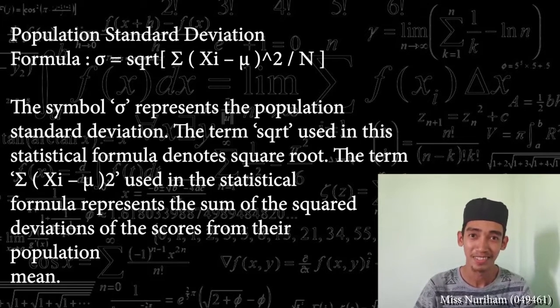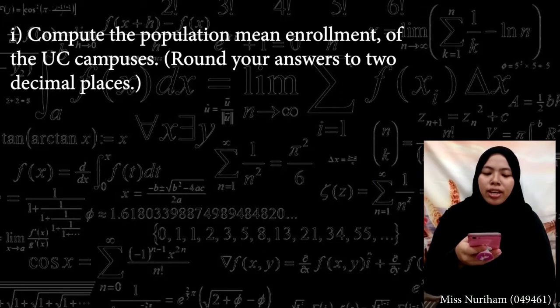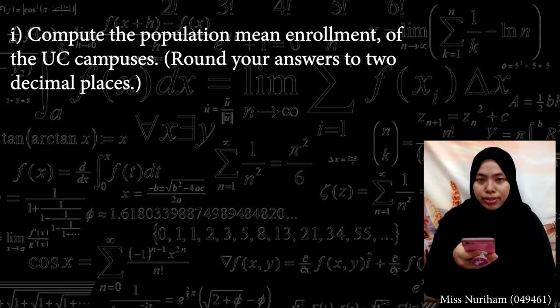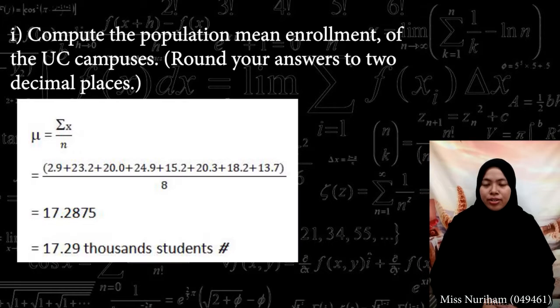Thank you. For number 5.1, we need to compute the population mean enrollment of the UC campuses and round your answer to 2 decimal places. So the formula of mean is mean equal to summation of x divided by n. After we sum the x and divide by n, which is 8, we will get 17.2875. So the answer rounded to 2 decimal places is 17.29 thousand students.